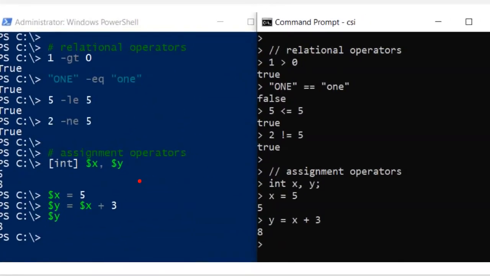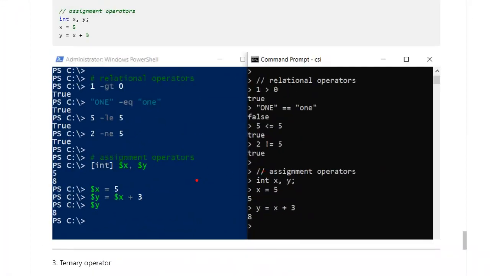After logical operators, let's talk a little bit about the relational operators. This is again a binary operator. It basically tells the relationship between the value on the left and the value on the right. If we provide an operand 1, which is an integer value, and 0, which is again an integer value, and I want to check the relation between them, and the relationship is 1 greater than 0, it will return the value true. This is how you use it in PowerShell, but in C# we use the greater than sign, like you can see here, to do the same operation.